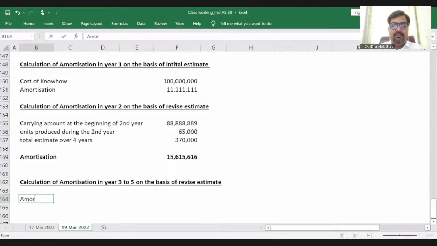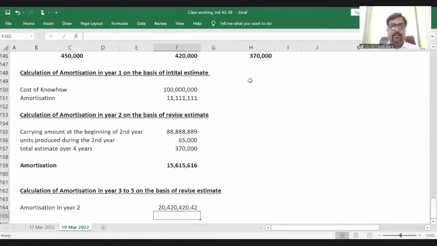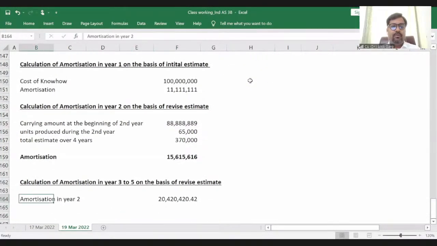So amortization in year 2 will be this multiplied by 85,000 divided by 3,70,000. Okay. This is my year 2 amortization. This is my year 3.